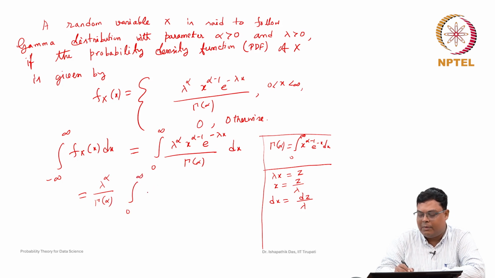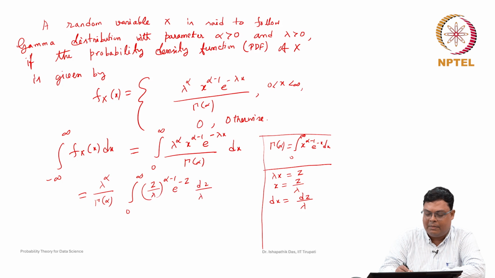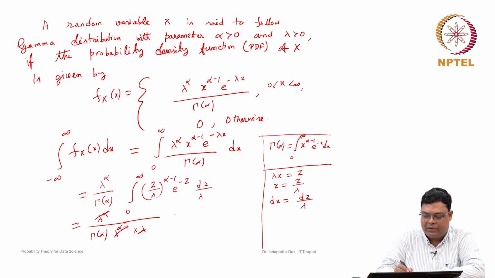Now, x to the power alpha minus 1: x is z by lambda, so we get z by lambda whole to the power alpha minus 1, e to the power of minus z since lambda x is equal to z, and dx is dz by lambda. Then we have lambda to the power alpha by gamma alpha, and here lambda to the power alpha minus 1 together with the extra lambda from dx gives lambda to the power alpha. So it will cancel with this, and the remaining thing is the integral from 0 to infinity of z to the power alpha minus 1 e to the power of minus z dz.